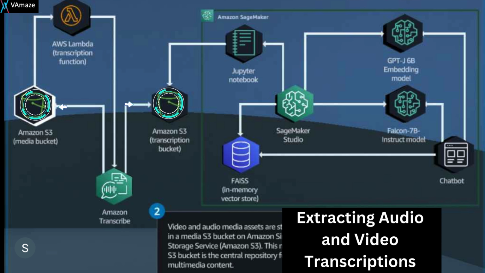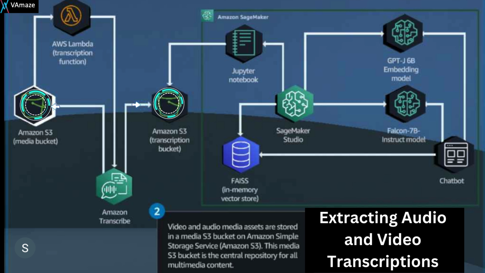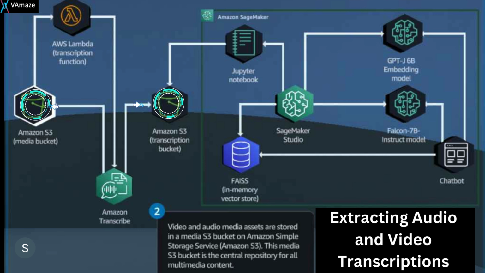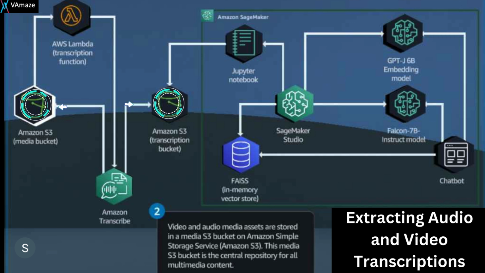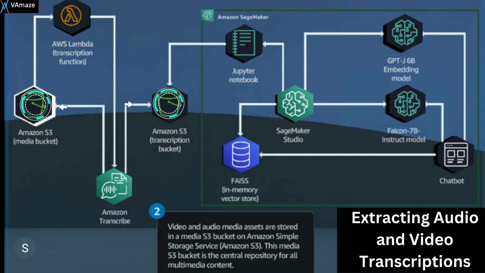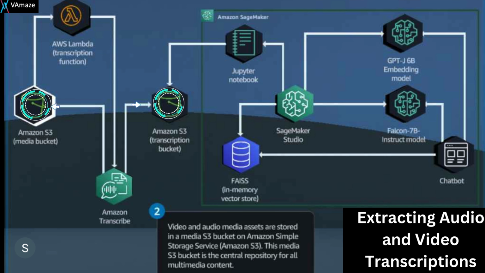Amazon S3 stores the video and audio files, Amazon Transcribe extracts transcription files from the media, and Amazon SageMaker JumpStart deploys the foundation model for processing the transcription. LangChain orchestrates the workflow and interacts with the foundation model.